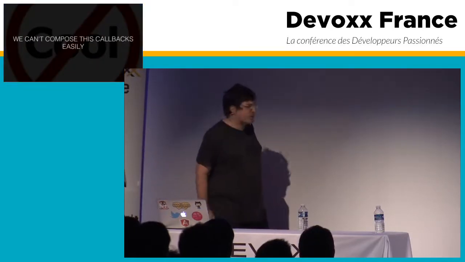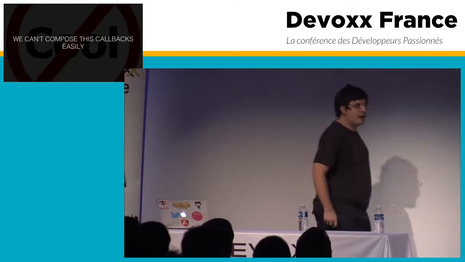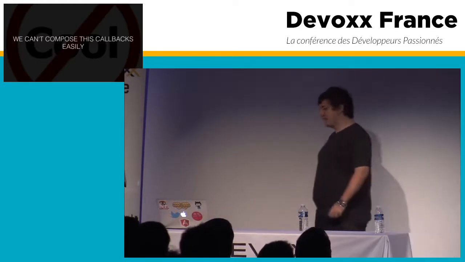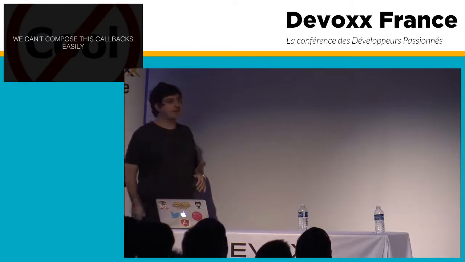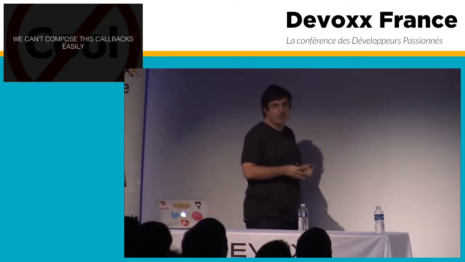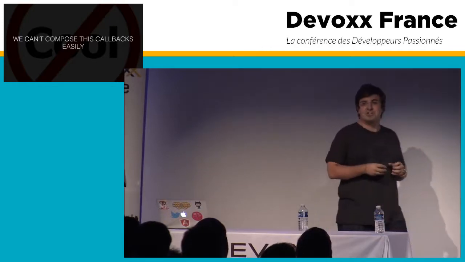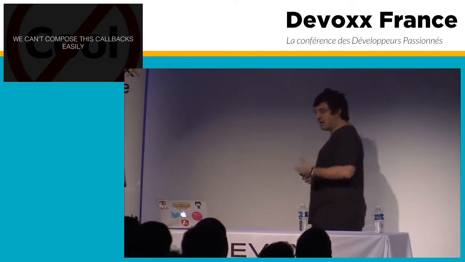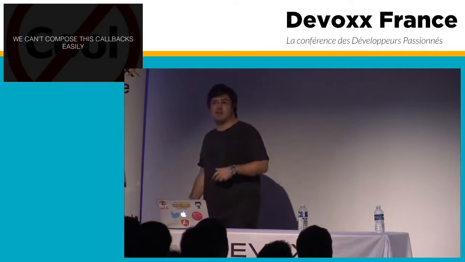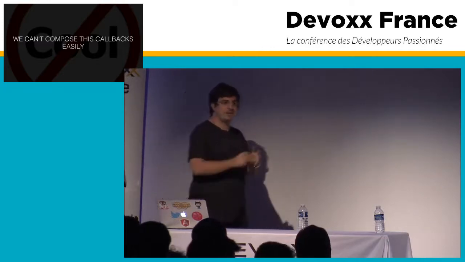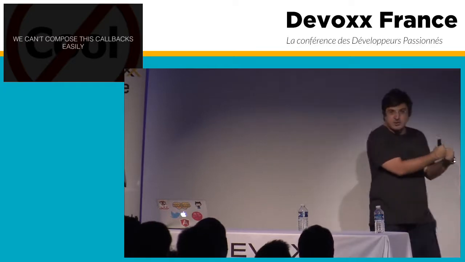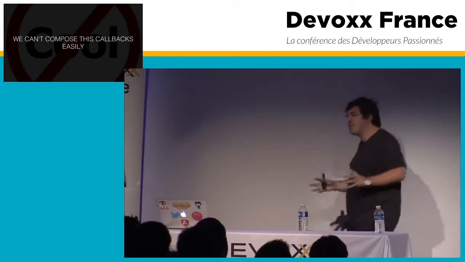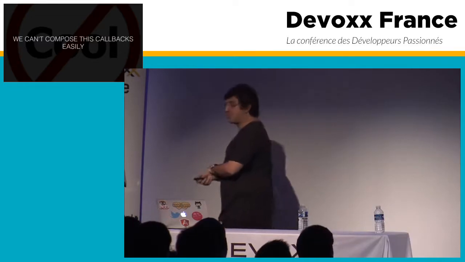Another thing we're seeing here is that we can't compose these callbacks easily. What does this mean? Each of these callbacks that we're adding here are really tightly coupled to what we have been doing. That's why we're nesting them. And that means that we can't actually compose them. We can't create easily in this way a generic callback that then we can join together with another generic callback, and then we can build up something cooler. That is really hard with this approach.